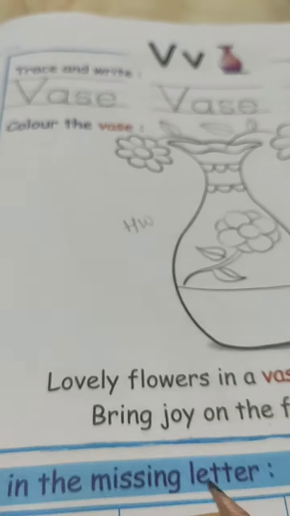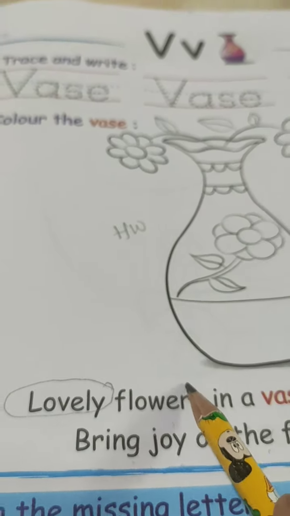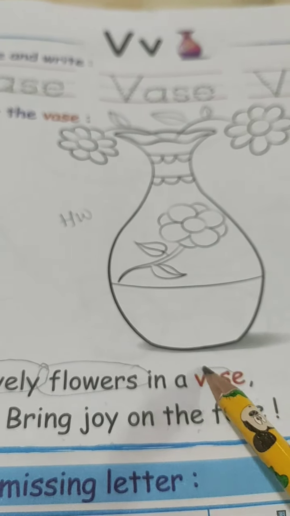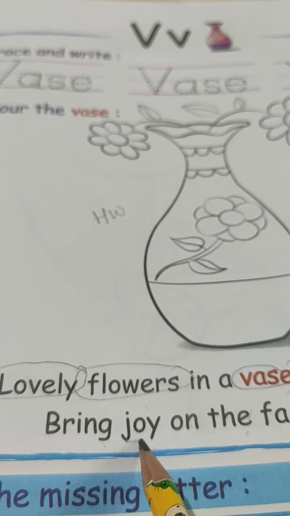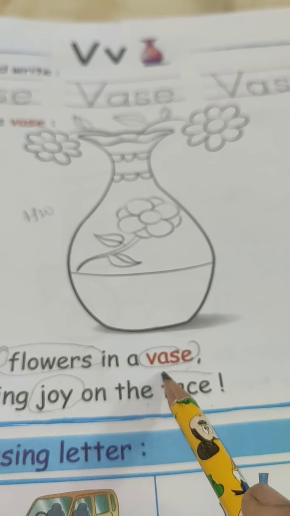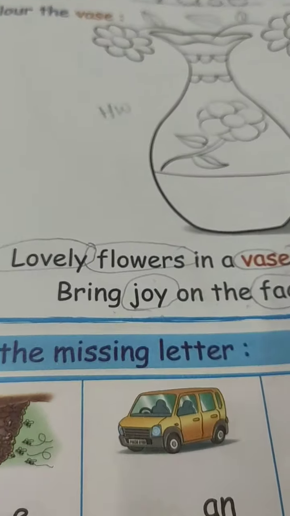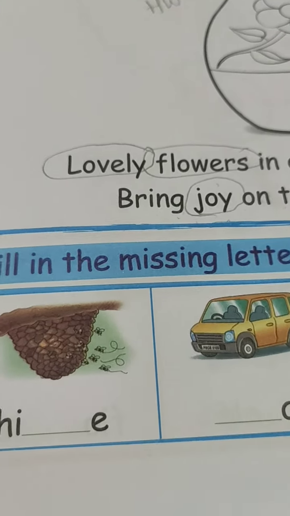Got the sentence? So you are going to circle the words lovely, flowers and vase. Okay, next joy, and the last one is F-A-C-E, face. These words you are going to write three times. You know now, everyone? Okay, now let's start with filling the missing letter.